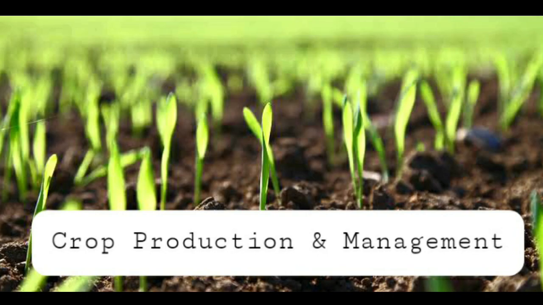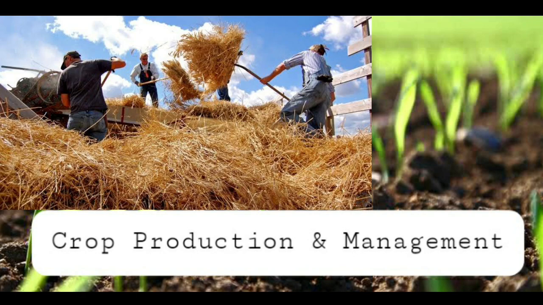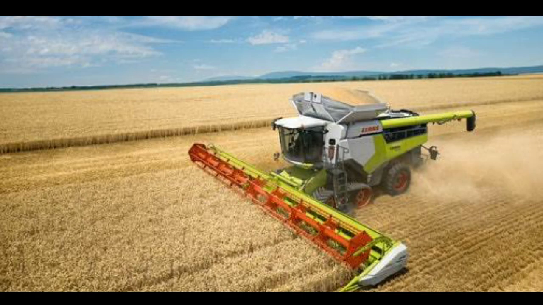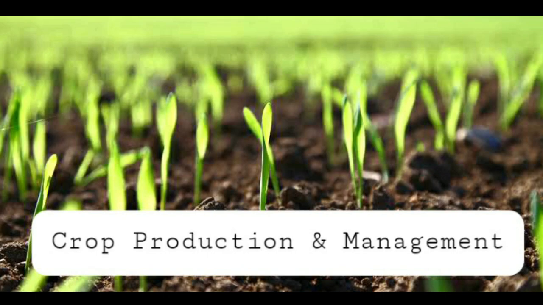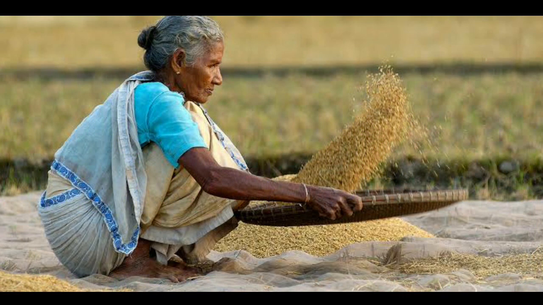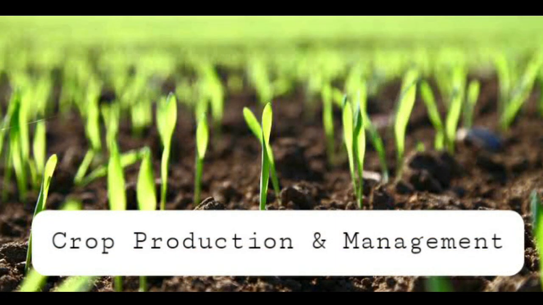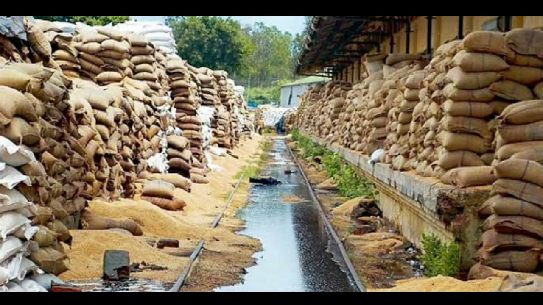In the harvested crop, the seeds need to be separated from the stalk. This process is called threshing. This can be done by beating the stalks on a wooden bar or on a stone. This can be done with the help of a machine called combine. Now next step is winnowing. Farmers with small holdings of land do the separation of grains and chaff by winnowing with the help of air. Next is storage.